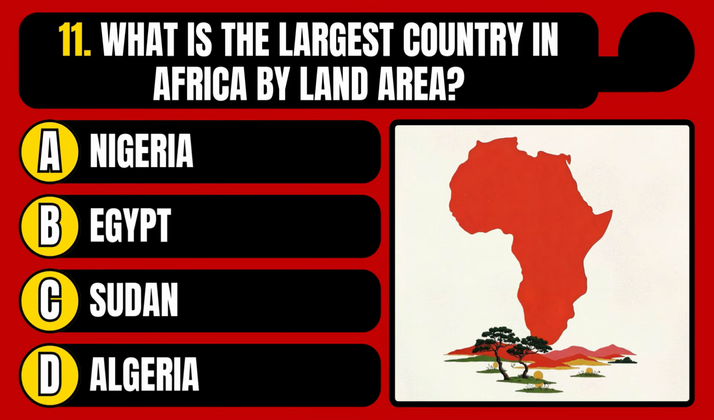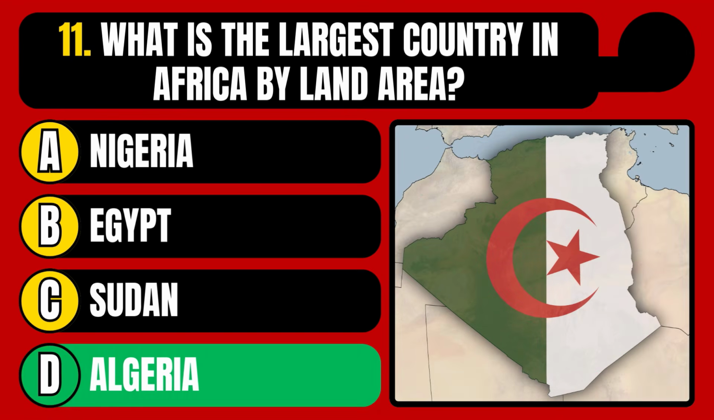What is the largest country in Africa by land area? Nigeria, Egypt, Sudan, or Algeria? The correct answer is option D, Algeria.